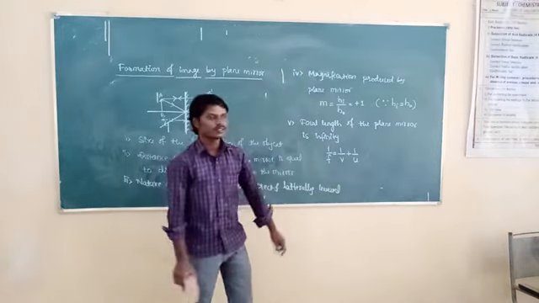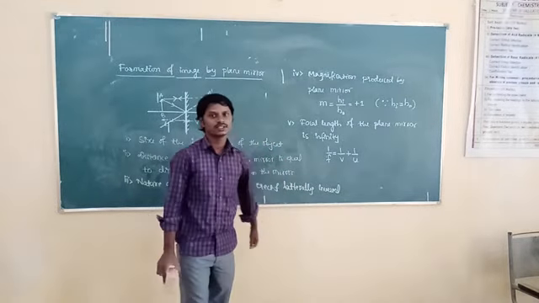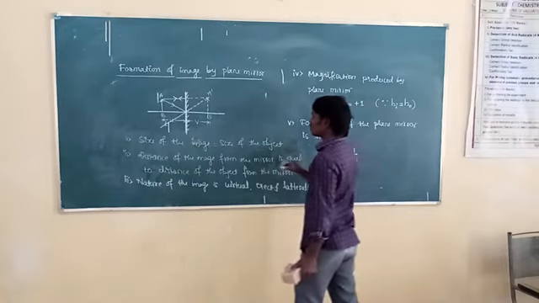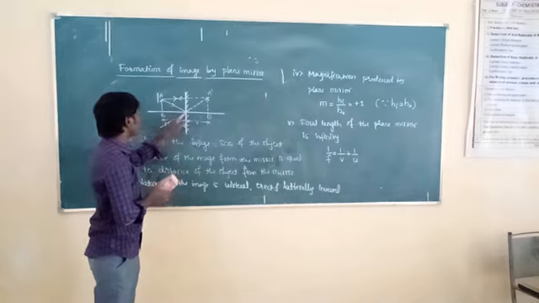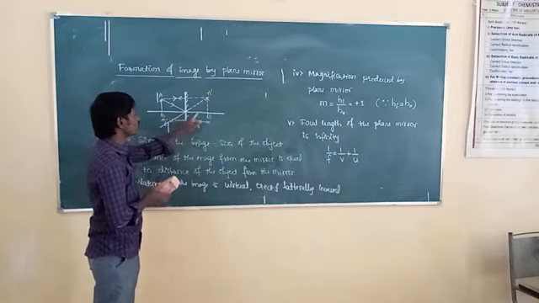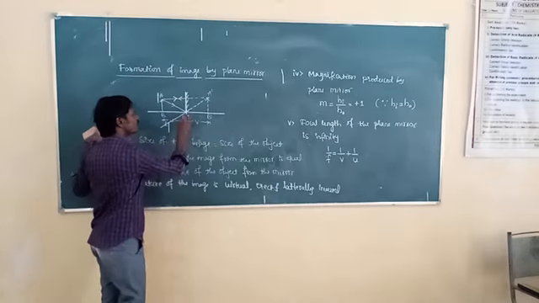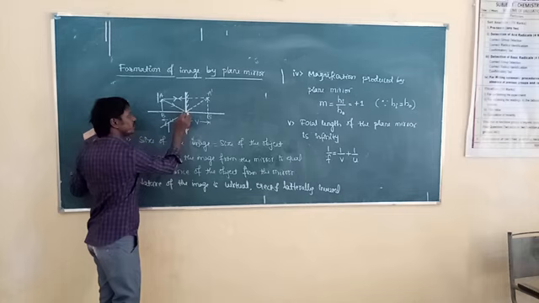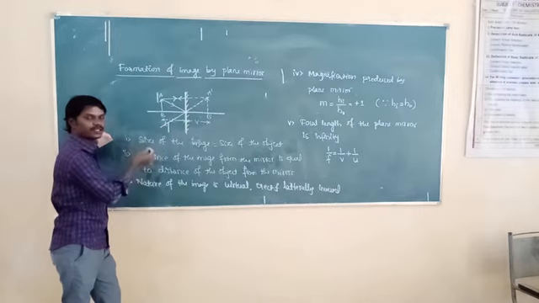Now, in case of plane mirror, image distance is equal to object distance. Here, object distance and image distance both are the same in magnitude, but image distance can be taken as positive and object distance as negative, because distance is always measured from the pole. The object distance is measured in which direction? Left direction. Left means it is negative.